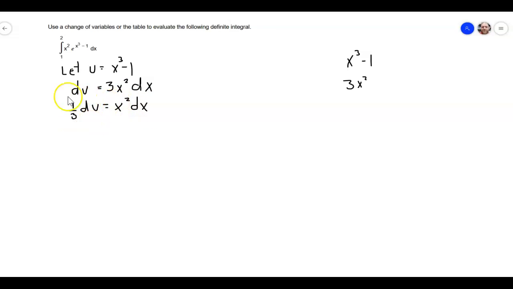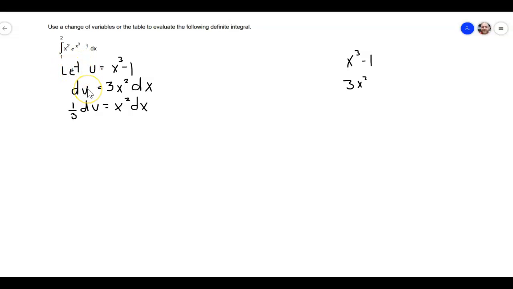Basically, when I do my substitution, I want to keep it clean. I want to get rid of everything in here that I can. The last thing I want to do, and this is a personal choice, you can do it either way, is replace the limits of integration, going from the x world into the u world. The great thing about that is I don't have to go back to the x world once I find the antiderivative. I can just keep it in the u world, and that's going to make it easier later.